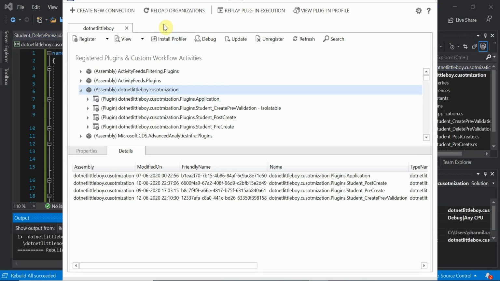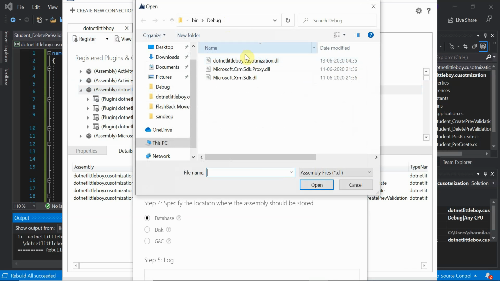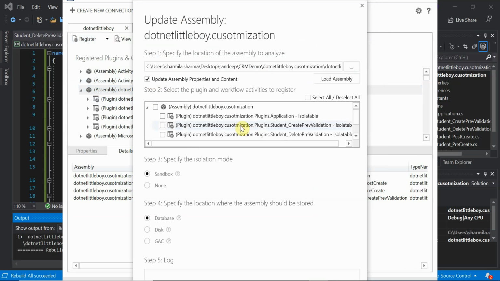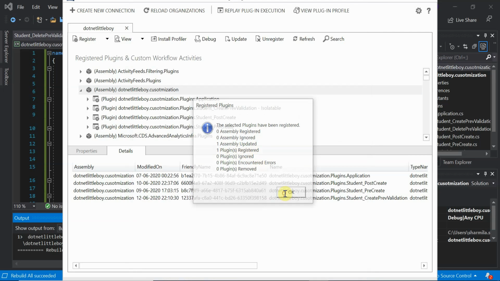Okay, and now let me update the plugin. I already have the plugin registration tool open. I have logged into my organization, and this is my plugin assembly. I'm going to update this. So I will take the path, this is the path of the plugin. Select, and now you'll see I have the student delete pre-validation plugin added here. Let me select all, and now we'll register the assembly and update it. We'll get one register and one update as a message when it is successfully done. You can see I have one registered and one updated assembly.